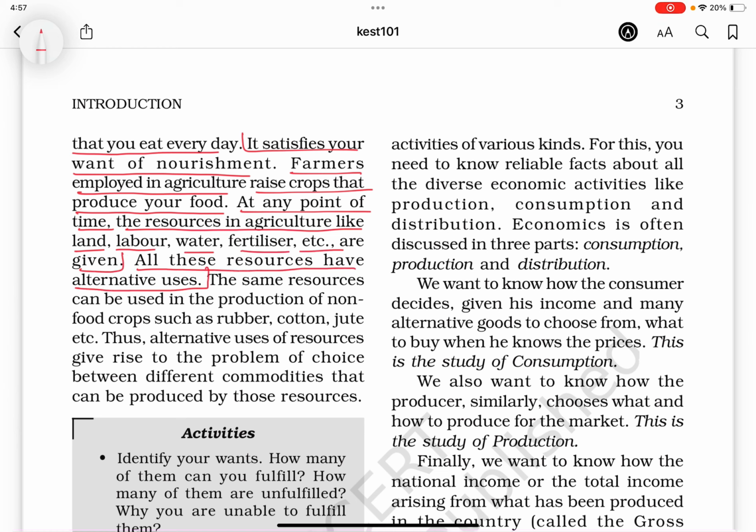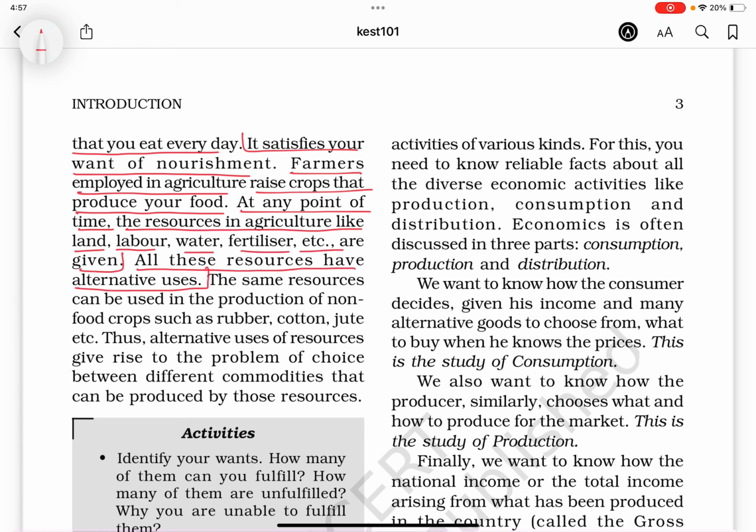We want to know how the consumer decides, given his income and money, alternative goods to choose from, what to buy when he knows the prices. This is the study of consumption. We also want to know how the producer similarly chooses what and how to produce for the market. This is the study of production.